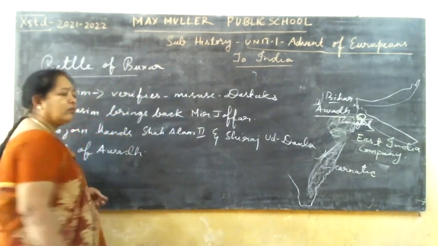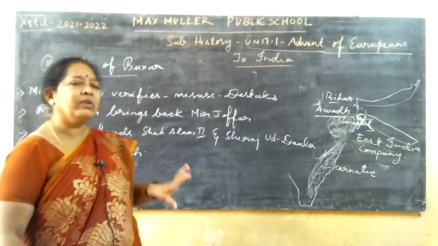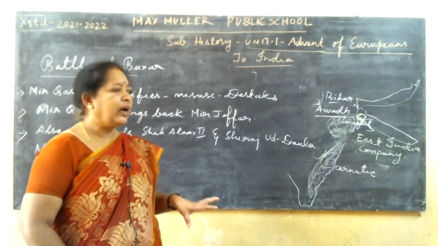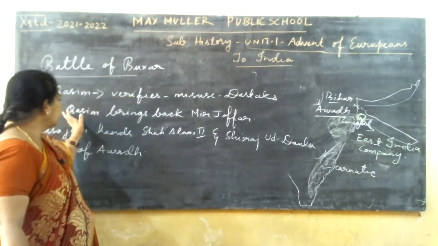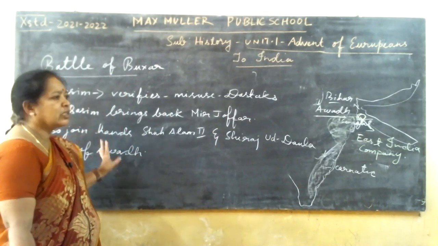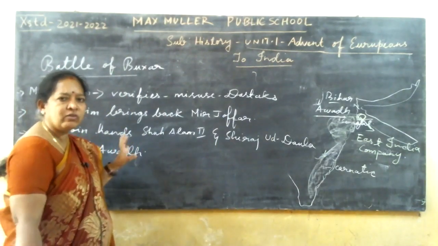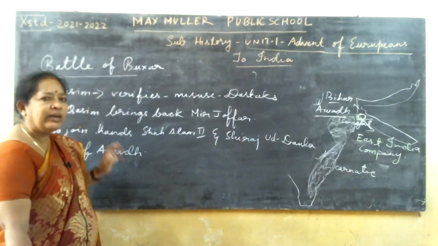Yeah, the Battle of Buxar. What happens? Mir Qasim's army will be defeated, and even though he joined after verification of the misuse of dastaks, he will come to know about the cunningness of the Britishers.